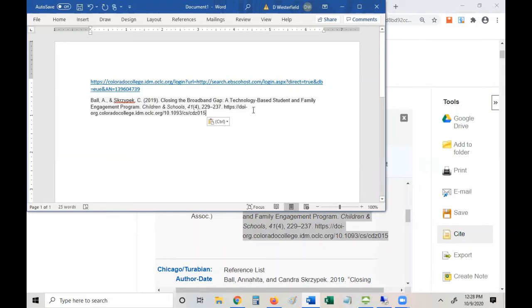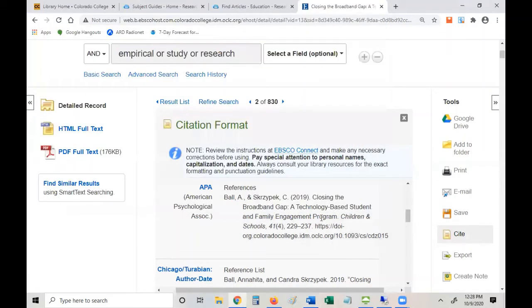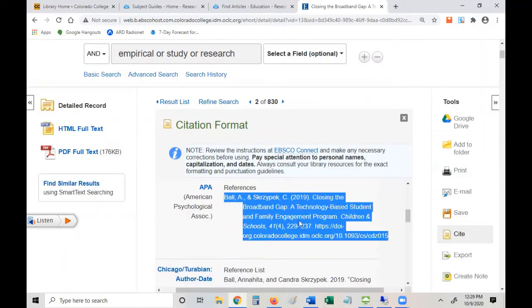And you should always double check these citations, because remember, these are dumb programs, whether the citation's coming out of EBSCO or RefWorks, Zotero, whatever. If there's something weird in the data that it's pulling from, like a typo or a subscript or superscript, somebody's email address, it's not going to know how to parse that out, and so it'll make it really messy. So you need to make sure that it didn't do anything weird.